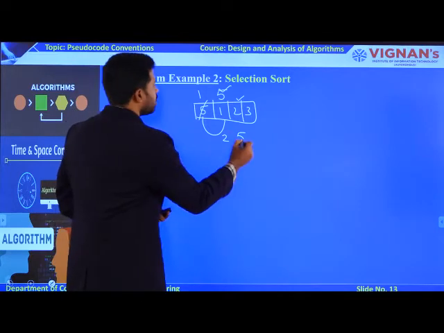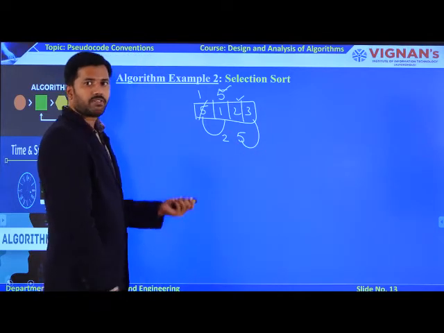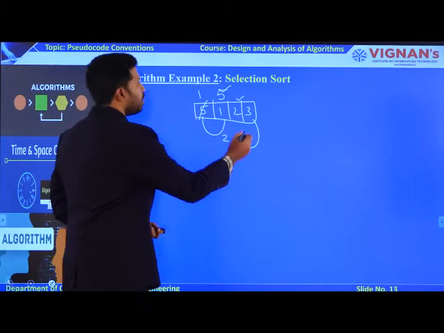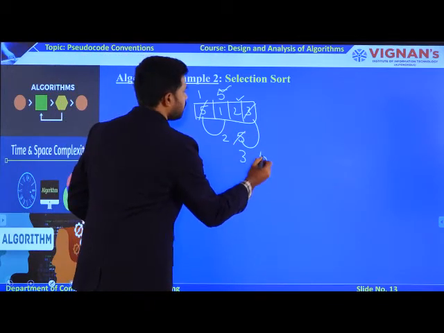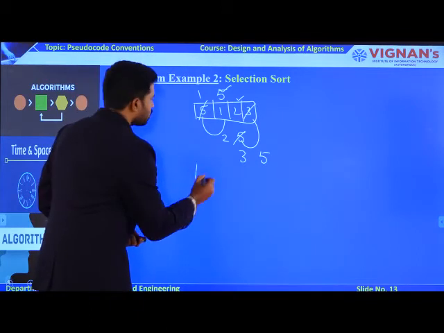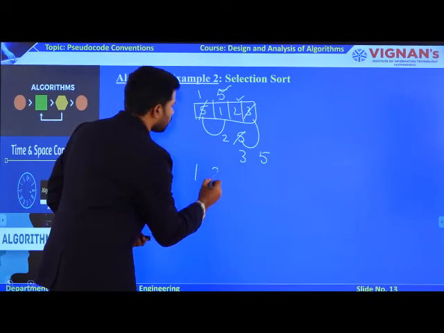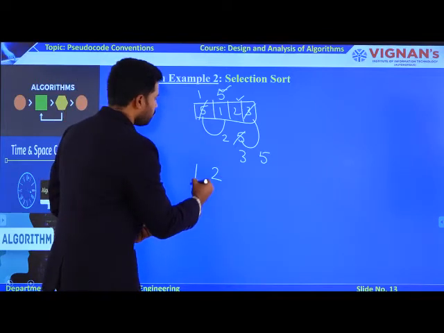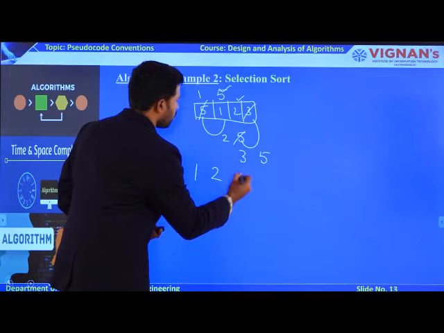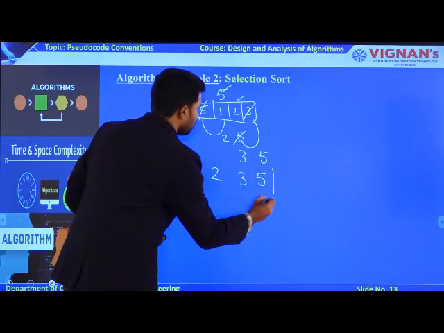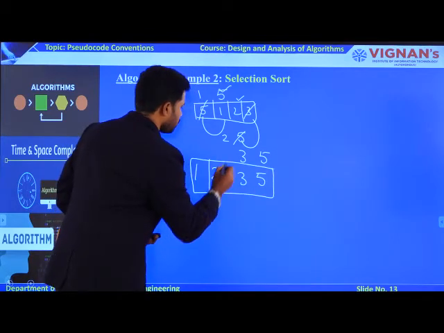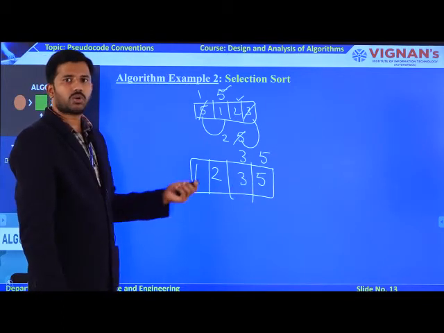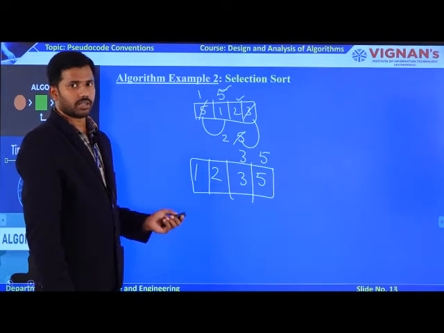Now I am comparing 5 with 3. After comparing 5 with 3, 5 is greater than 3, so ultimately I need to swap 5 and 3. This will be converted as 3 and 5. Likewise, the unsorted array will be converted into sorted order: 1, followed by 2, followed by 3, followed by 5. This is the way you apply the selection sort logic to convert the unsorted array into sorted order.